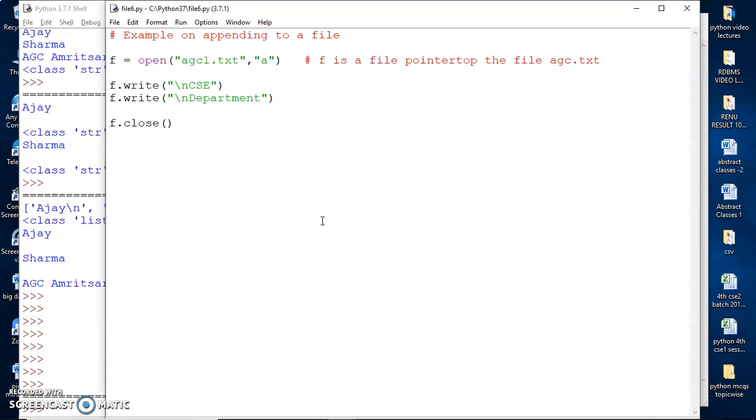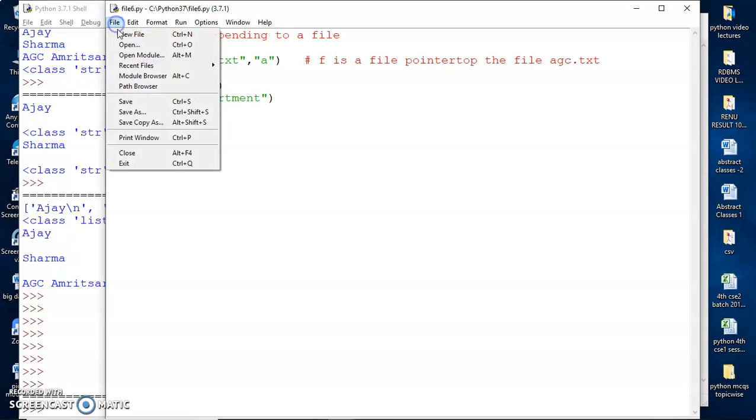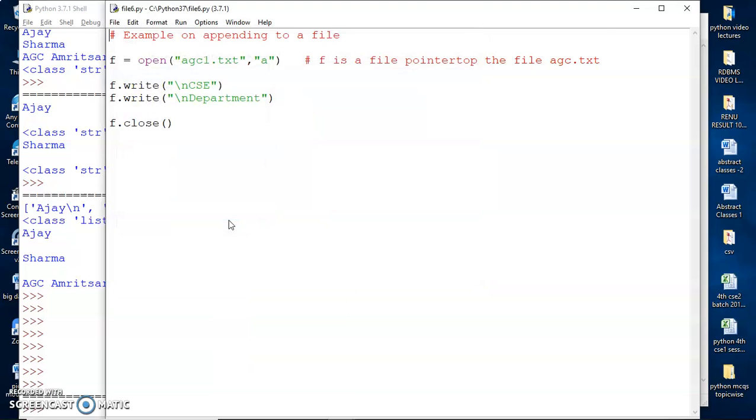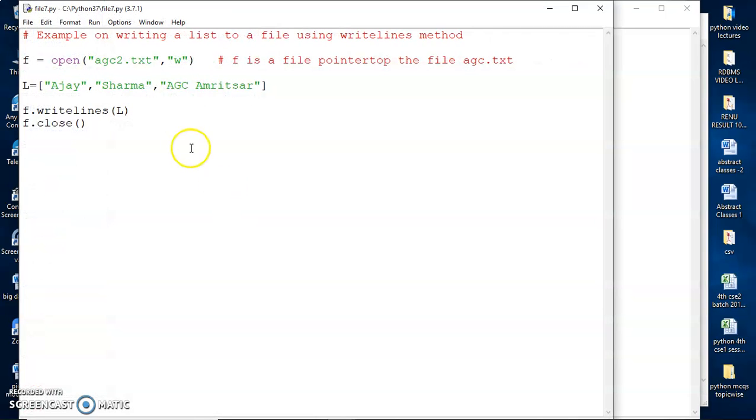Now we have seen this write method which writes a string to a file. If we want to write a list to a file, then we can take the help of the writelines method. So let me just open this file and explain this concept to you. So here I've got a list with the three entries Ajay, Sharma and AGC Amritsar, and I'm opening a new file agc2.txt in write mode, and if I use this writelines method, let's see what happens.